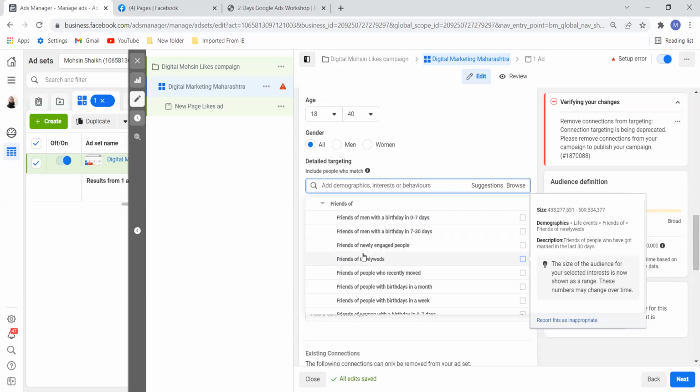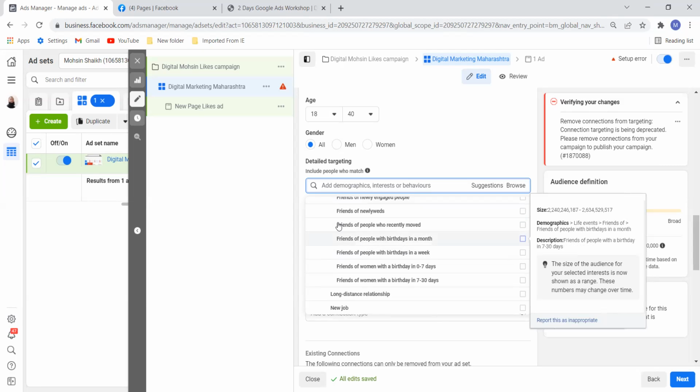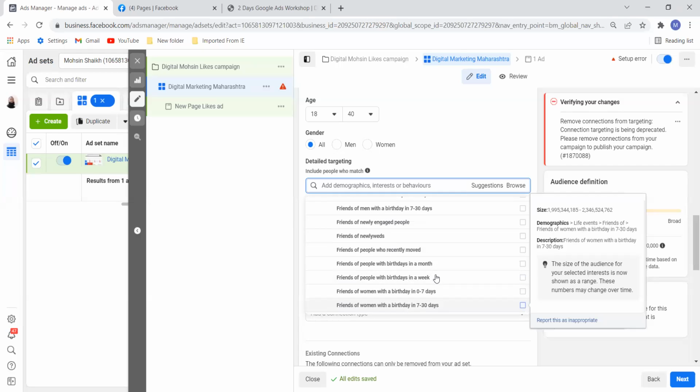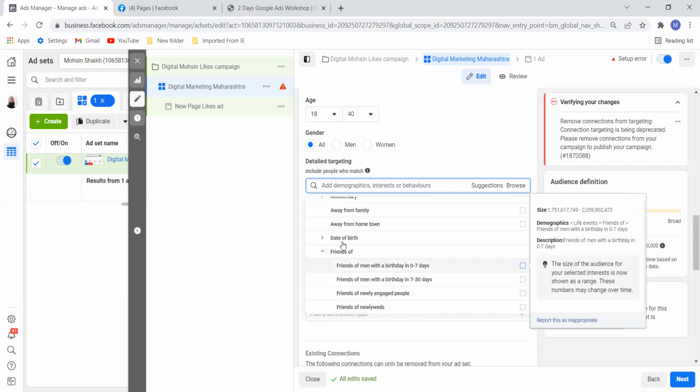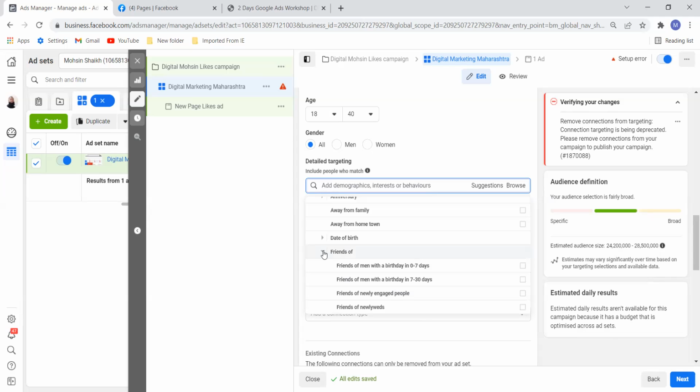See this: friends of newly engaged people, friends of people who recently moved, friends of women with a birthday in 0 to 7 days. See how powerful it is. Friends of women with a birthday in 7 to 30 days, long distance relationship. So this is each and everything. It is very powerful.